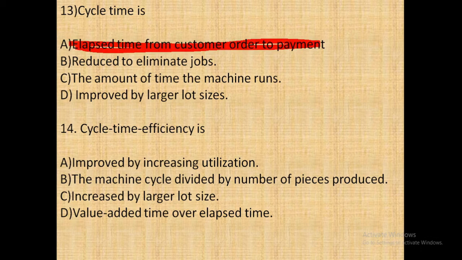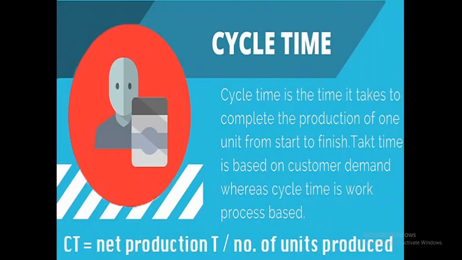Next question is cycle time efficiency. Here the cycle time efficiency is value added time over elapsed time. This is the answer. So what is cycle time? Cycle time is the time it takes to complete the production of one unit from start to finish. Takt time is based on customer demand, whereas cycle time is work process based. So cycle time is equal to net production time divided by number of units produced.